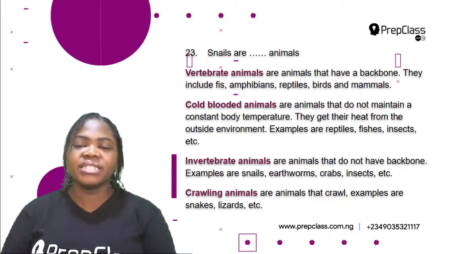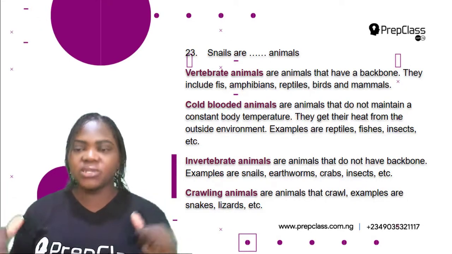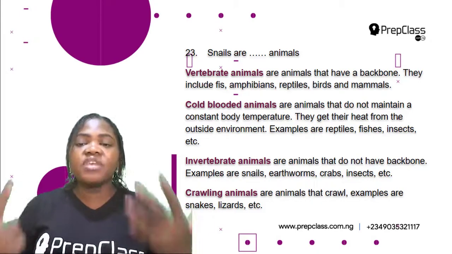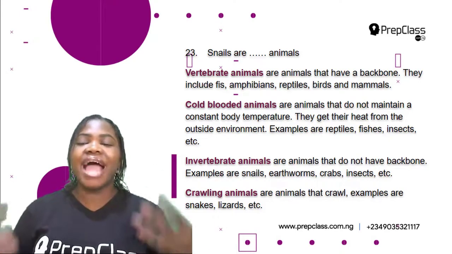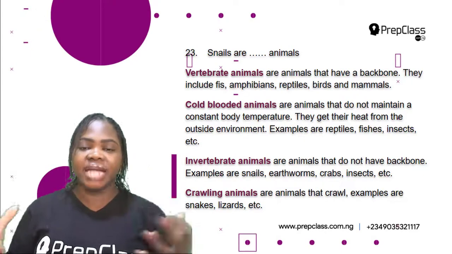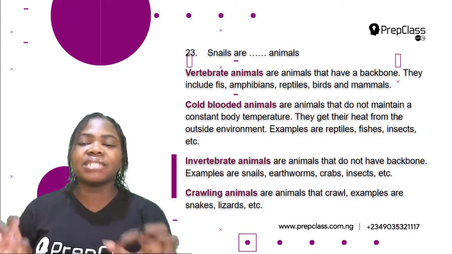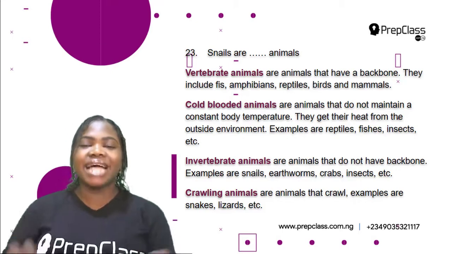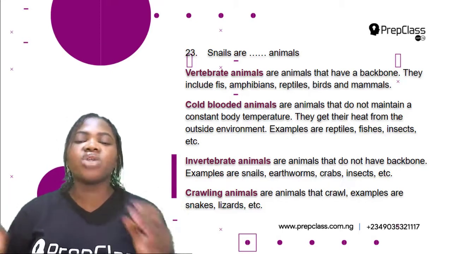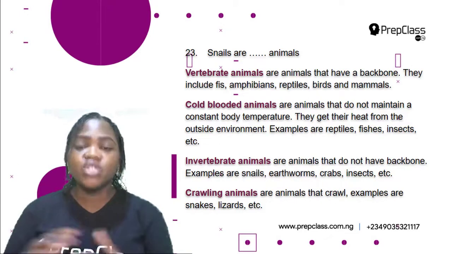So what are vertebrate animals? Vertebrate animals are animals that have a backbone. Examples include fish, amphibians, reptiles, birds, and mammals. So these are all examples of vertebrate animals. Cold-blooded animals are animals that do not maintain a constant body temperature. This means that they get their heat from the outside environment. Examples of cold-blooded animals are reptiles, fishes, insects, and so on.